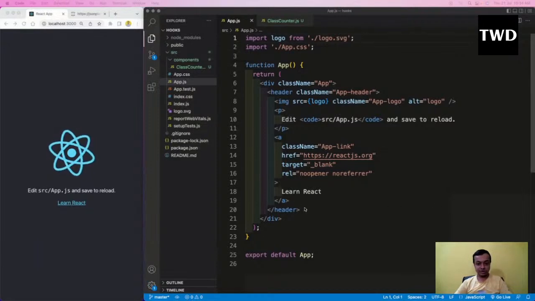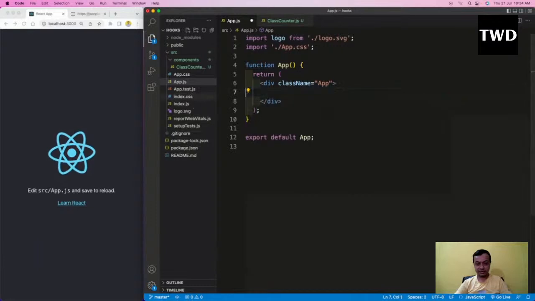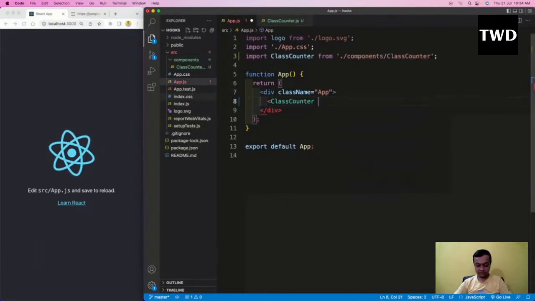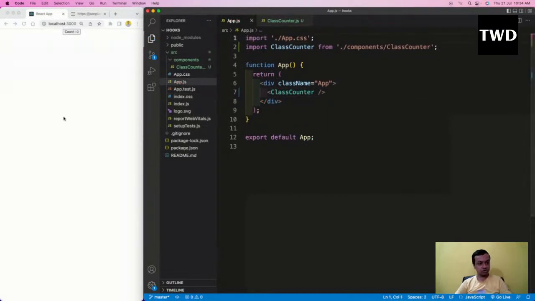Here in the app.js we'll go and add class counter like this. Let's save it. It will show this count and it will increase. It is increasing, so that is not an issue.